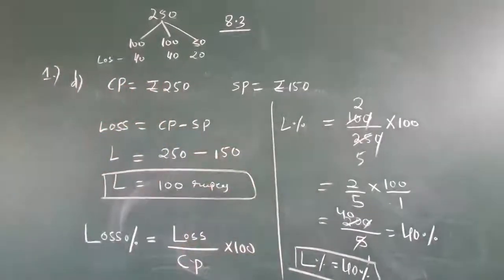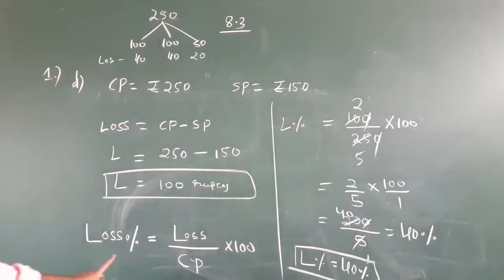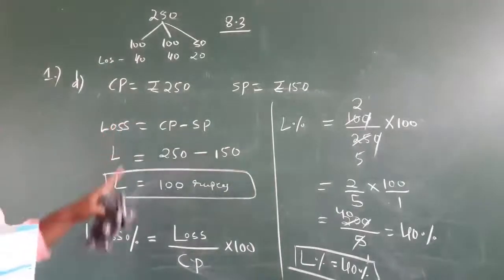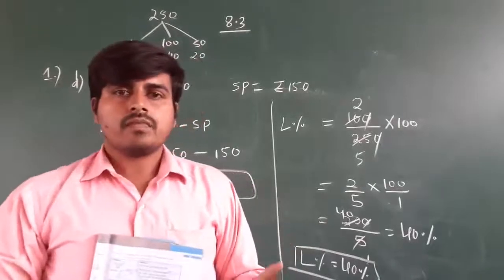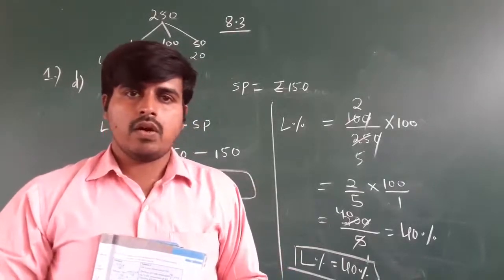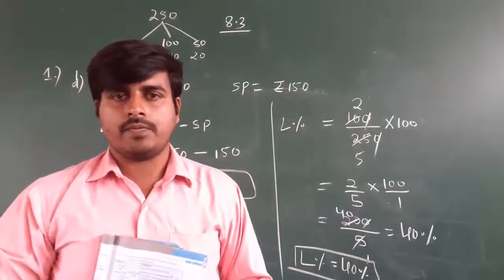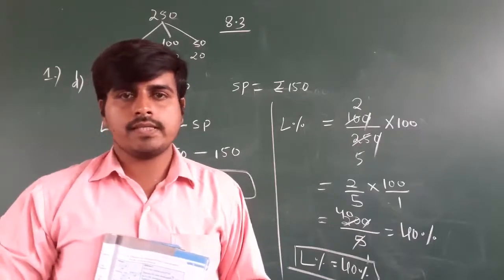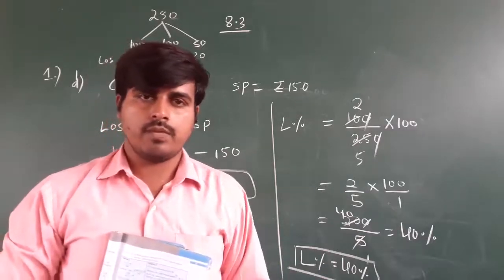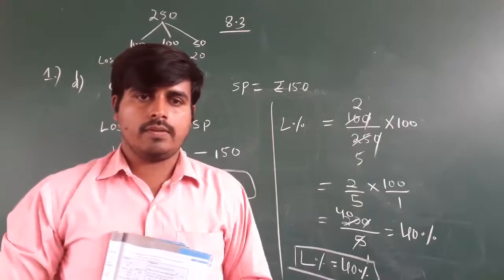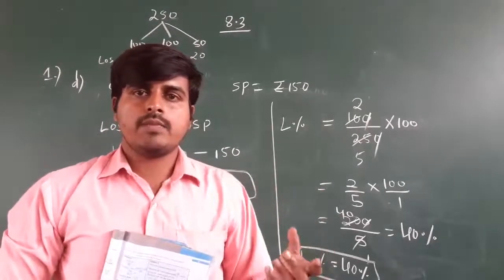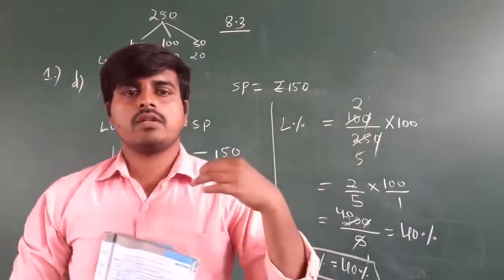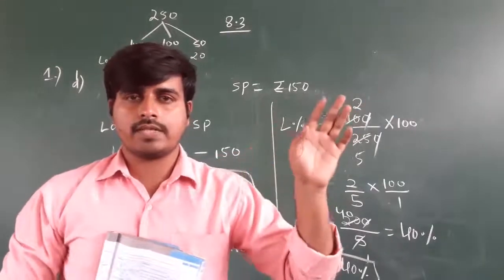What you need to remember is the formula of a profit, formula of a loss. Profit is SP minus CP. Loss is CP minus SP. What do you mean by CP? CP is the cost price, the price for which you are buying it. SP means selling price, the price for which you are selling it.